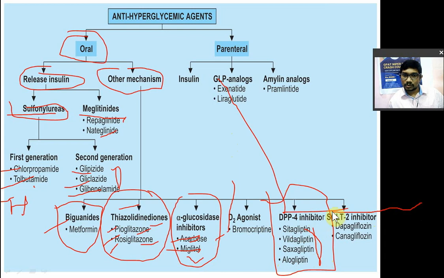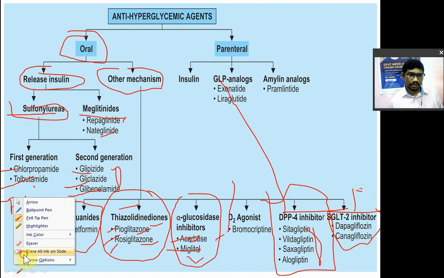And last में आता है आपका sodium glucose co-transporter inhibitor, ये SGLT2 inhibitor. So in this, what is the role of SGLT? It is involved in the reabsorption of glucose from the proximal convoluted tubule. PCT से ये reabsorption करेगा after the glomerular filtration. So dapagliflozin and canagliflozin, these are the drugs used in diabetes.